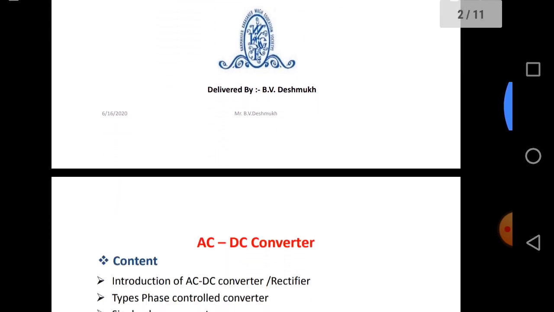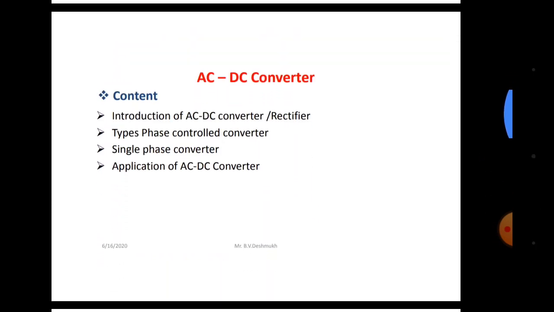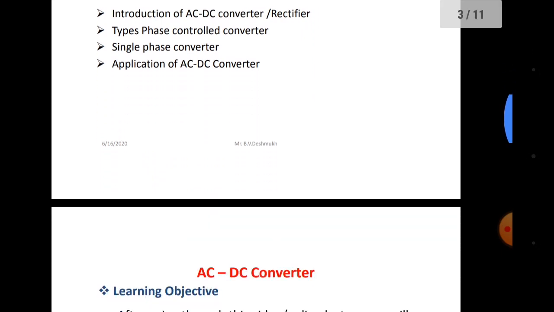This is my content. Introduction of AC to DC converter. Such an AC to DC converter is called a rectifier. This term was already discussed in chopper circuits. Types of phase control converter, single phase converter, applications of AC to DC converters.